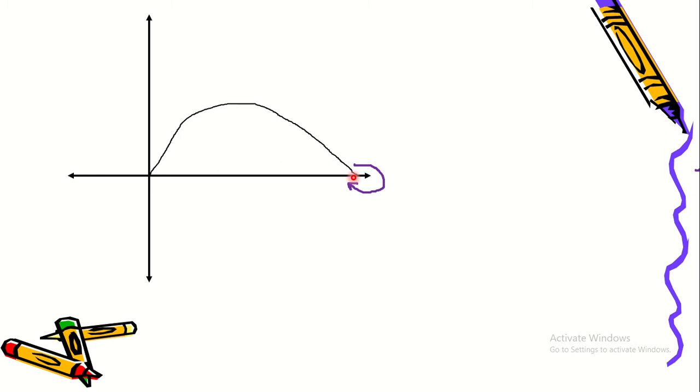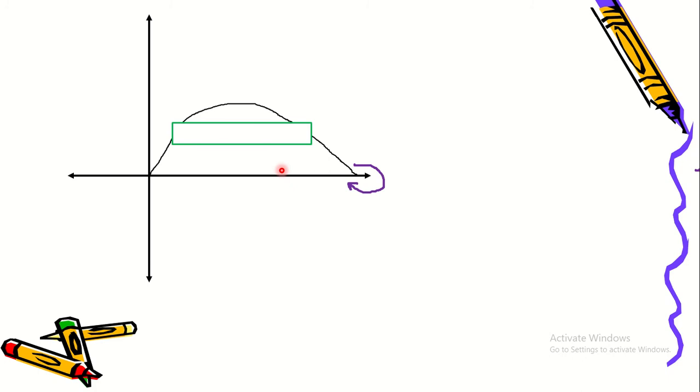So now we're going to rotate the region about the x-axis instead of the y-axis. So now we're going to draw the rectangle parallel to the axis of rotation, that is parallel to the x-axis. So itong x-axis ngayon yung axis of rotation natin. So i-draw natin yung rectangle parallel to the x-axis.